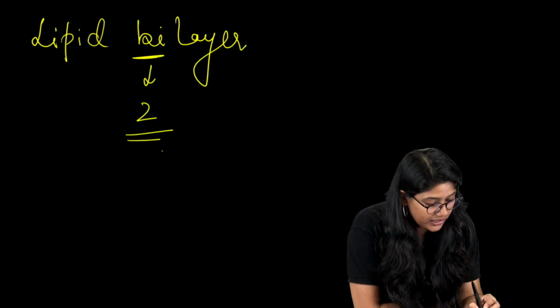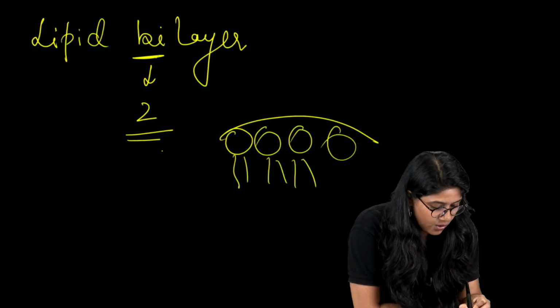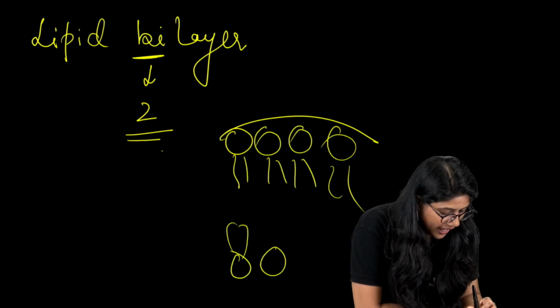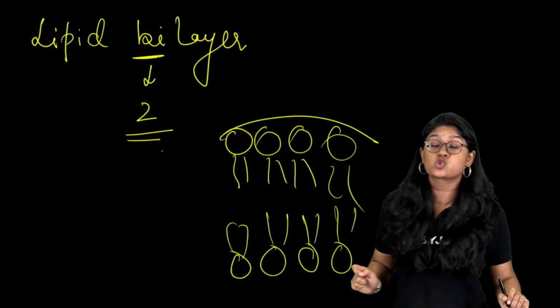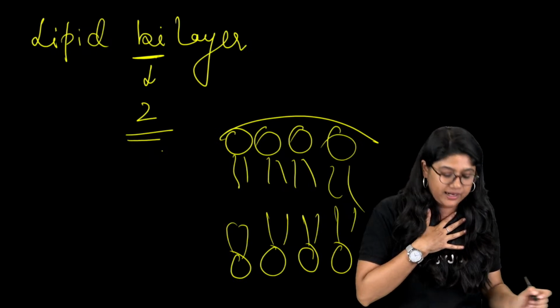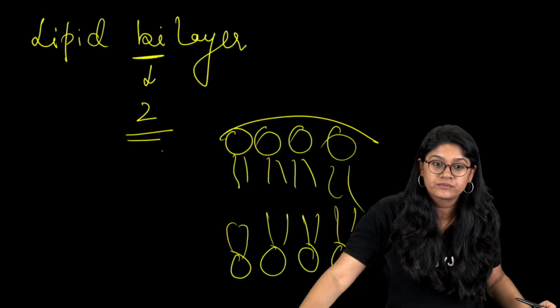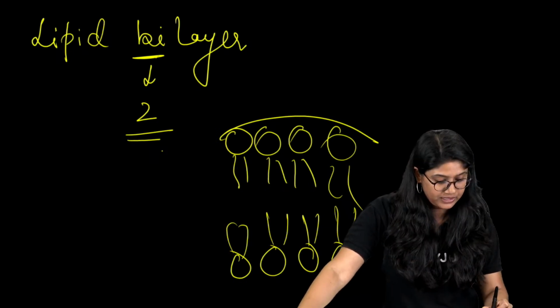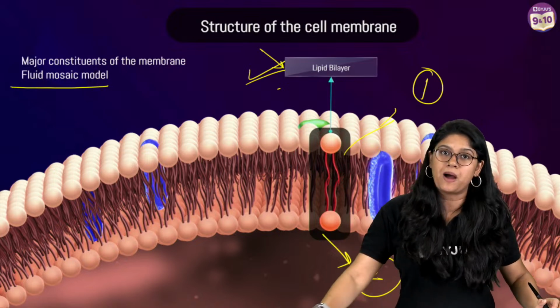That means we have two structures, two layers of it. One over here and one over here. It's very crucial, everyone. Super important for us to understand that the plasma membrane has a bilayer. If you're clear with this, then you are sorted for the first part.